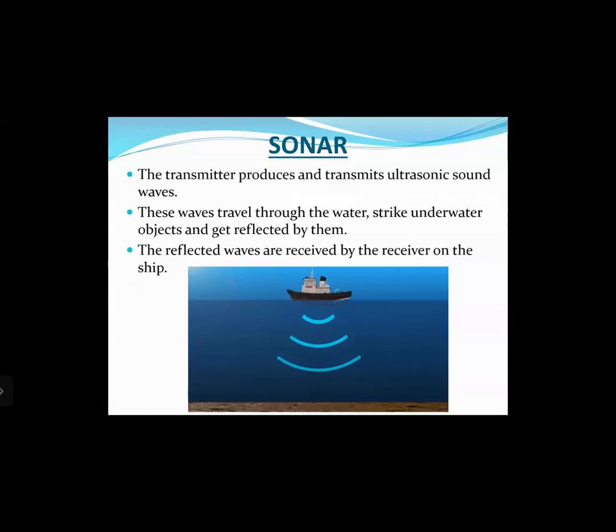Now, the transmitter produces and transmits ultrasonic sound waves. These waves travel through the water, strike underwater objects, and get reflected by them. The reflected waves are received by the receiver on the ship. When these are received, the receiver is connected to a computer which can generate different images of objects present under the water, towards the ocean floor.